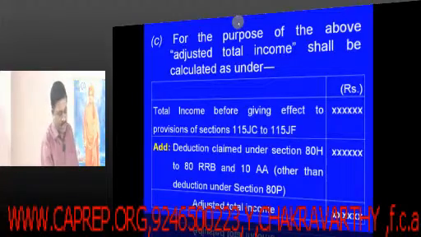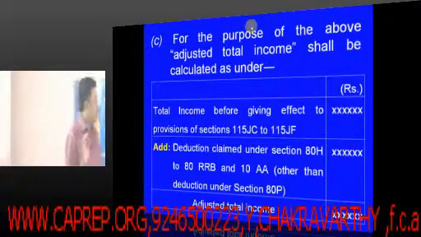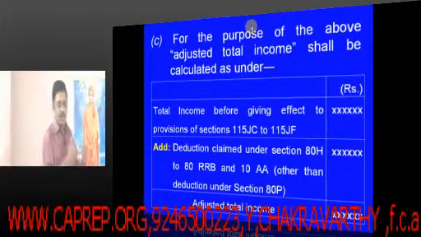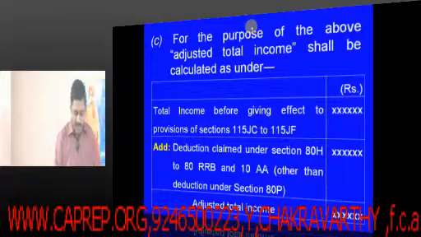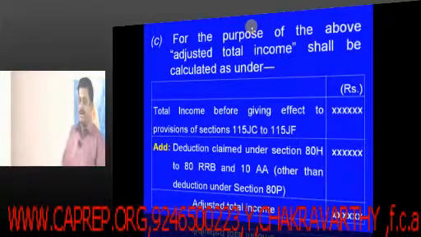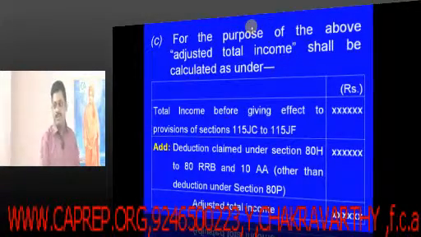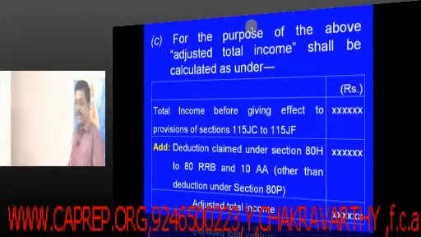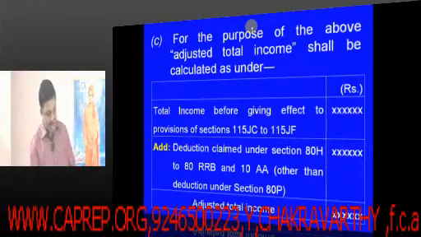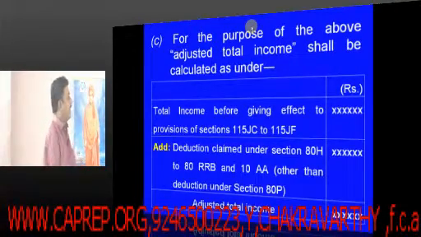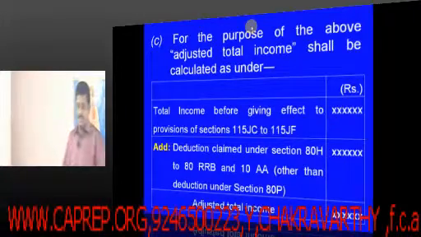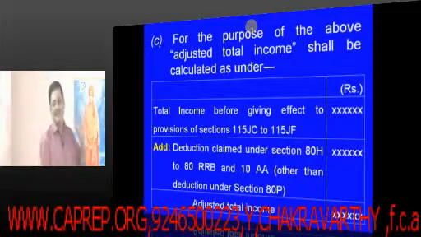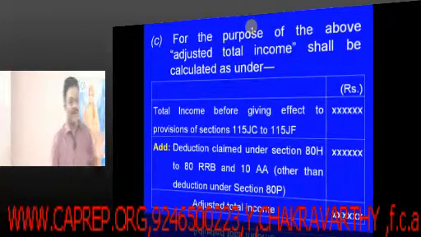Please make note, that is adjusted total income shall be calculated as under: first total income, less, not less, you have to add, because already total income with, after reducing all that only you got the total income.